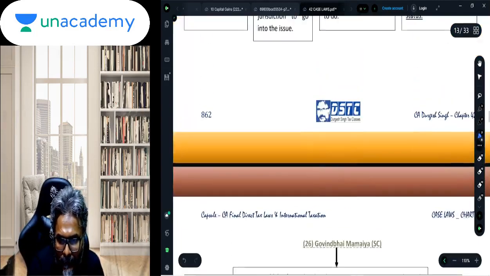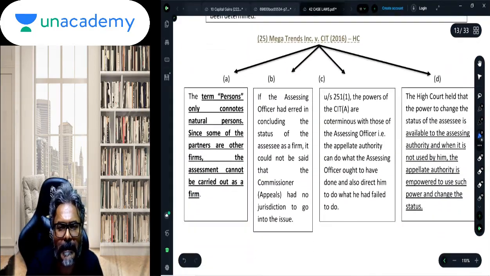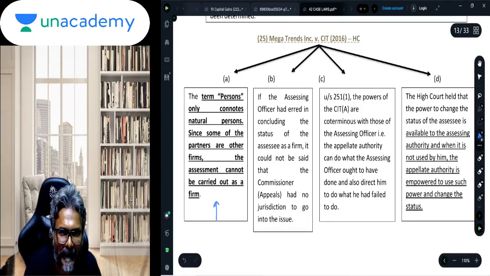So now, students, the case law on Mega Trends Incorporation. Here there are two points. One is whether the firm, when you talk about the firm, should have only natural persons, or the firm could also have another firm as the partner. This was one of the questions put across in Mega Trends.